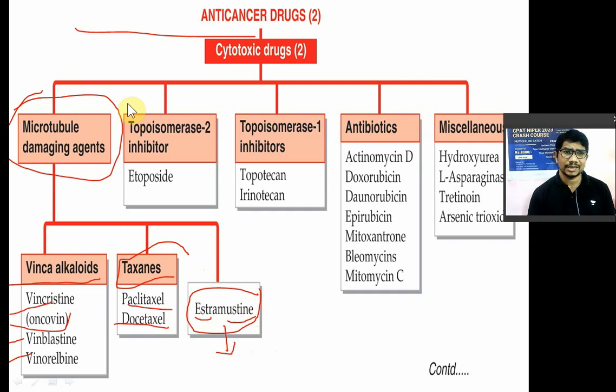So second class is nothing but the topoisomerase 2 inhibitor. So topoisomerase 2 inhibitors, they are nothing but the etoposides. Etoposides कहाँ से आता है? It is also again a plant product.